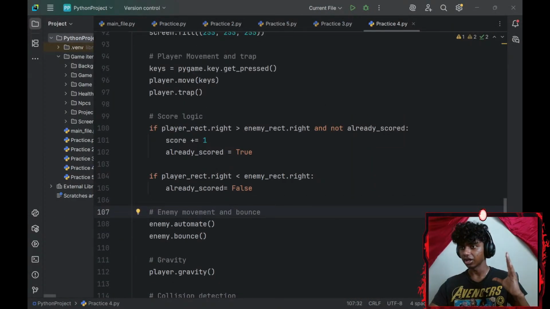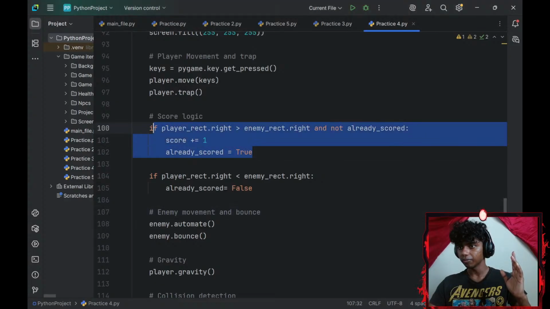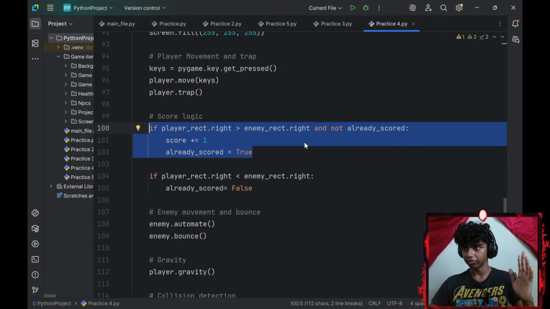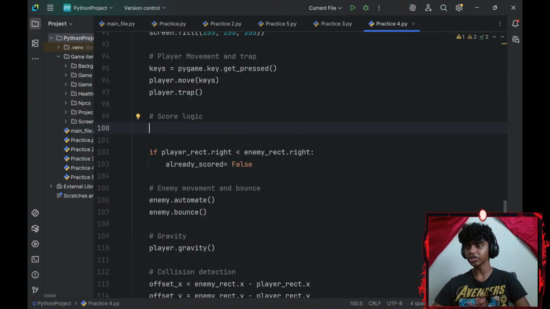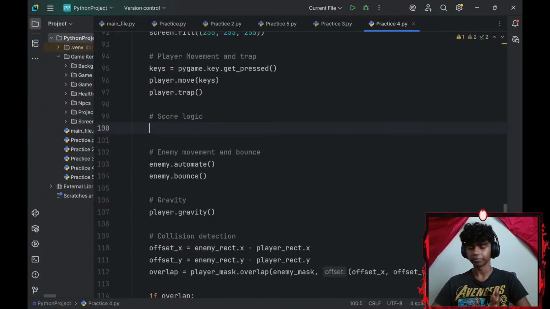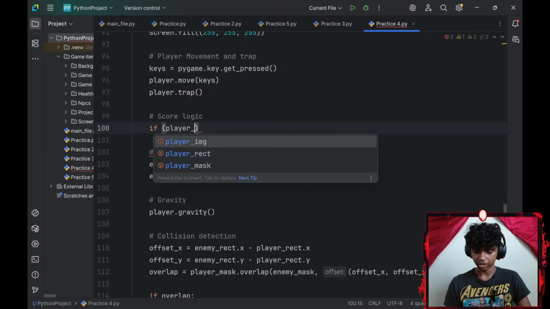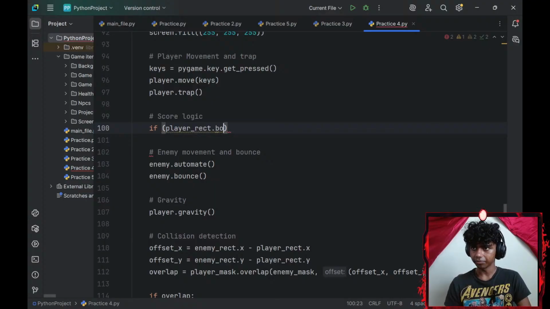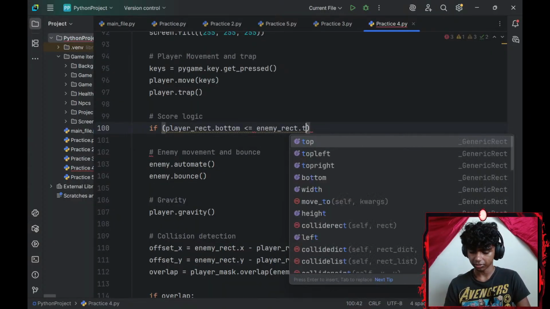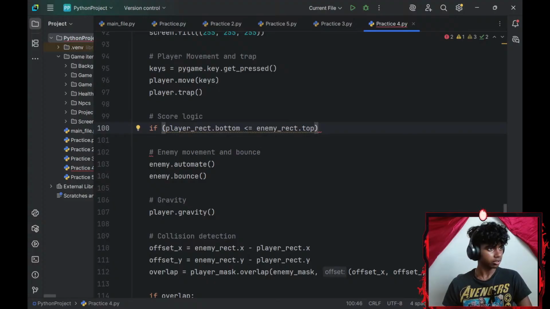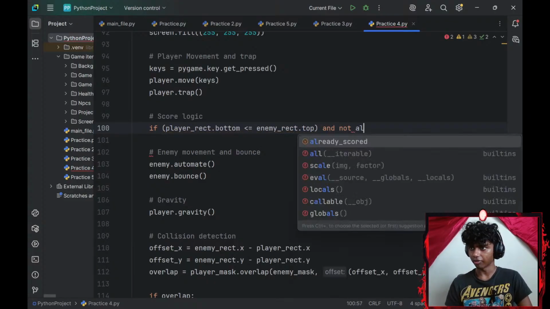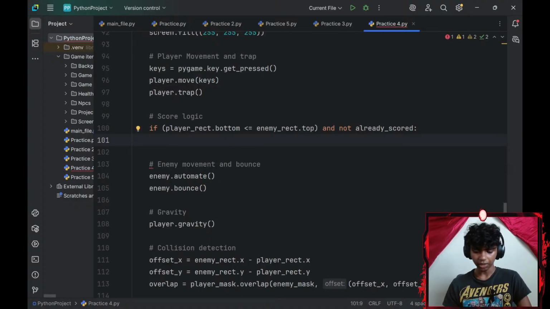Now, let's implement this logic. So, I'll go with my already scored variable only. Okay, for my score logic, let's see. I'll go with if my player_rect.bottom is less than or equal to my enemy_rect.bottom, actually .top, and not already scored, I will set my already scored to be equal to false.